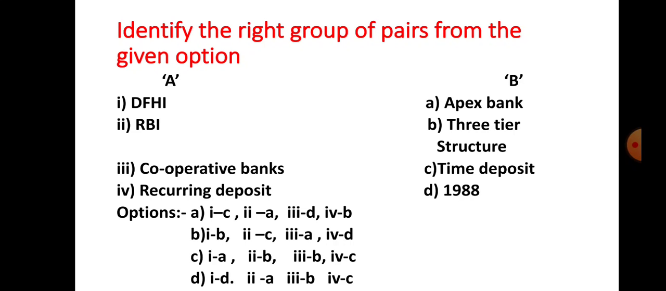Now let us see. In option A they gave number 1 C, DFHI with C, that is time deposit, which is wrong. Number 2 RBI A is correct, but number 1 is wrong. Number 3 they gave D, number 4 B. In option B they gave number 1 B, number 2 C, number 3 A, number 4 D. In option C they gave first one A, second with B, number 3 with B, number 4 with C. And in option D they gave number 1 with D, number 2 with A, number 3 with B, and number 4 with C.